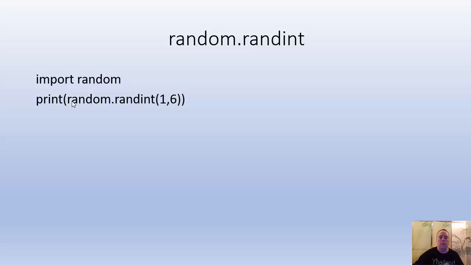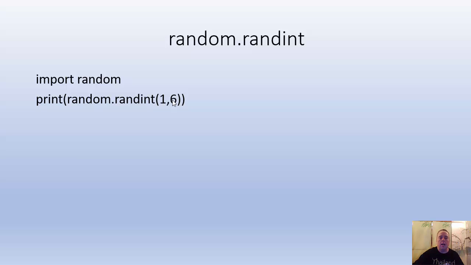So that's what randint does: it chooses a random integer from the starting position, which doesn't have to be 1, to the final position. It includes the starting value and includes the final value.